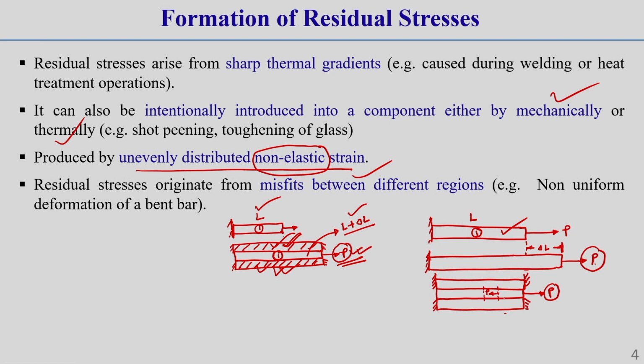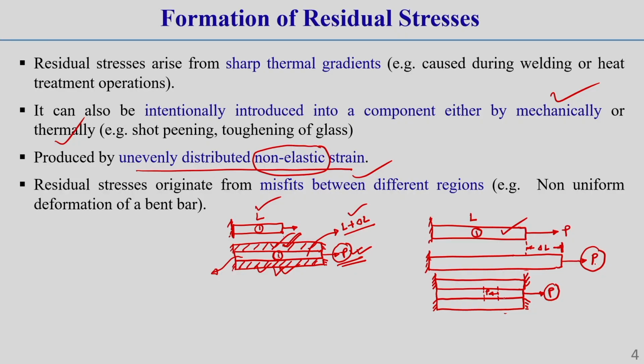Now if we release or remove this top layer and bottom layer, then this middle layer will return back to its original position, and the locked-in stress will be released. But as it is locked in or supported by some other supporting condition, that means the other layer, some internal resistance is developed inside that component, like here in layer 1, because it always tries to return from its elastic strain condition to its initial state condition, correct.